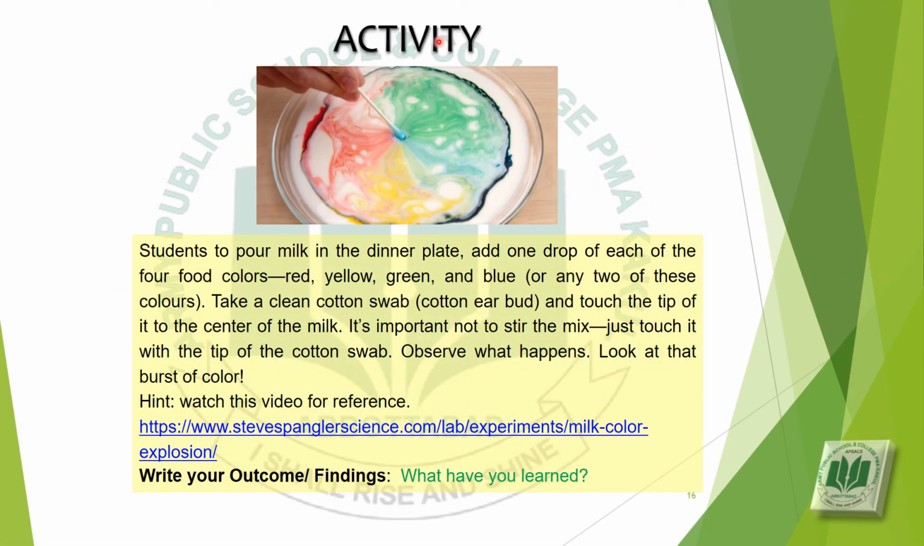Now here is an activity for you. This activity is very easy. You have to pour milk in the dinner plate. Add 1 drop of each of the 4 food colors, red, yellow, green and blue, or any 2 of these colors. Take a clean cotton swab, that is cotton earbud, and touch the tip of it to the center of the milk. It's important not to stir the mix, just touch it with the tip of the cotton swab. Observe what happens. Look at that burst of color.